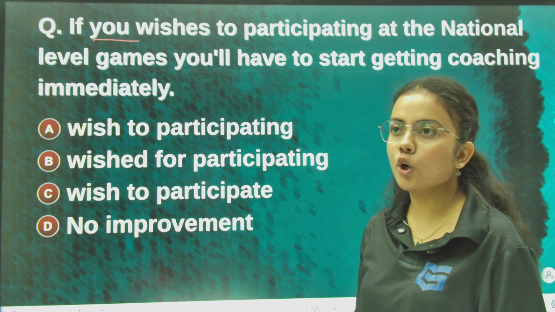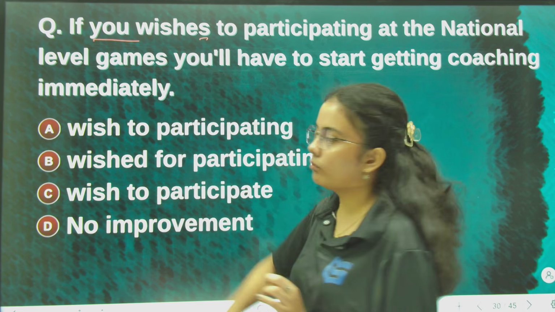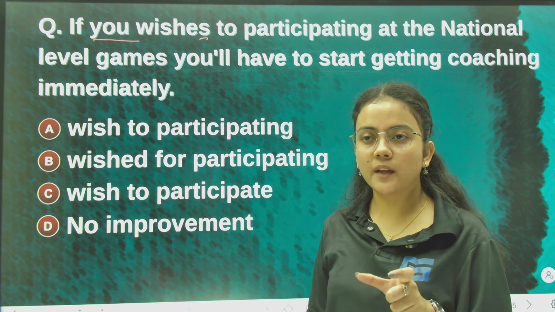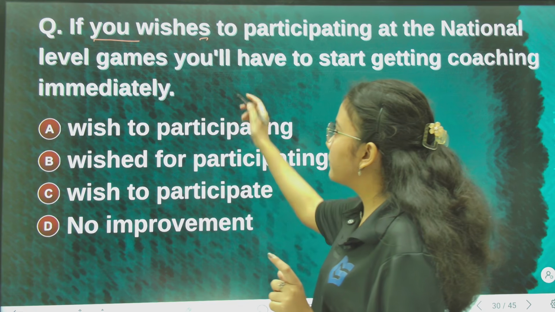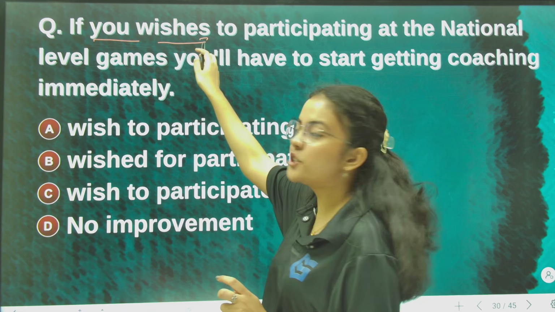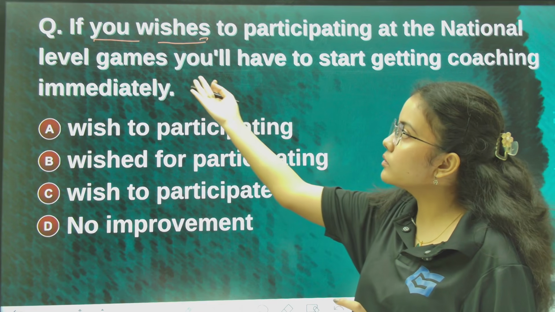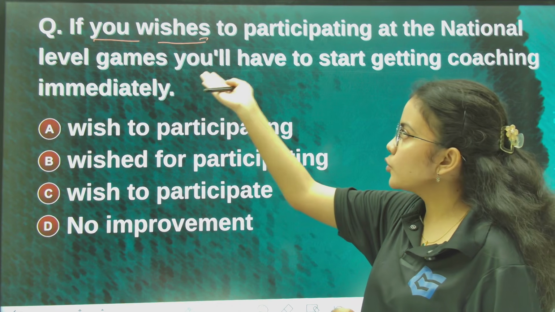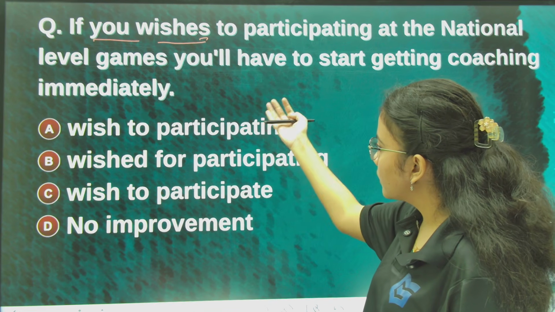With second person we never use s. Okay, with second person, the verb should be in its base form, we don't change it to a different form. See, we do not write "if you wishes". We can write wishes only if the subject is third person singular, but that is second person, right? So if you wish, it will be wish. Where is wish? This one, options A and C.